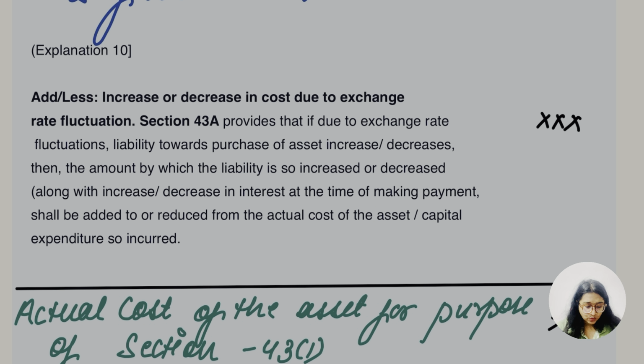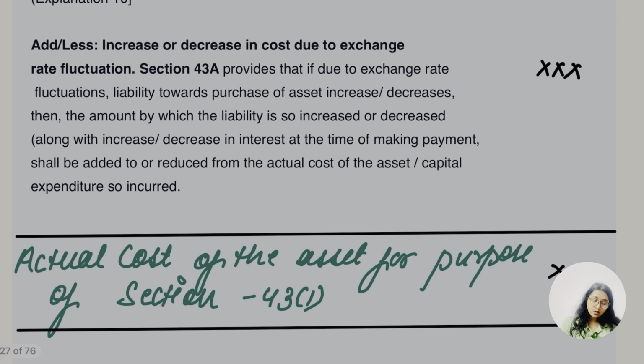Whatever is mentioned in the question, we'll check the scenario and we'll go for any of them, okay. Add back or less is to be reduced, okay. Then we'll get the actual cost of the asset for the purpose of section 43(1).